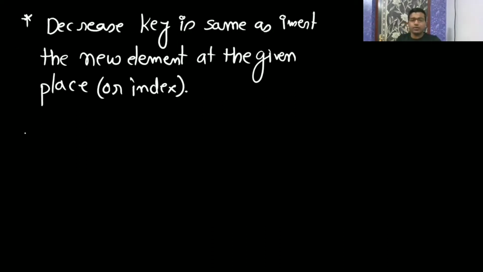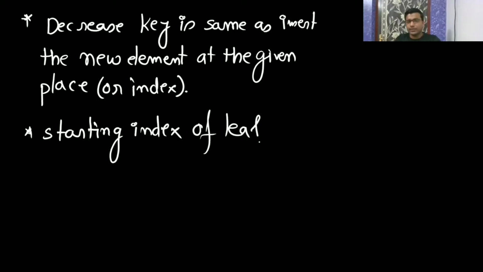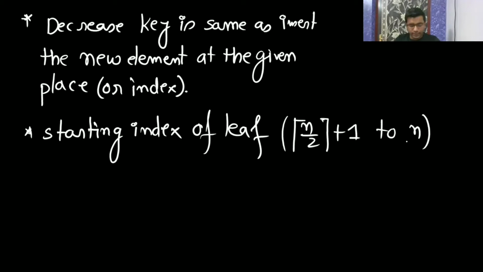So you know that the starting index of the leaves is going from floor of n by 2 plus 1 to n. Is it correct, or is it floor or ceil? It is ceil. Okay, so it will be floor. I need to draw the floor here.